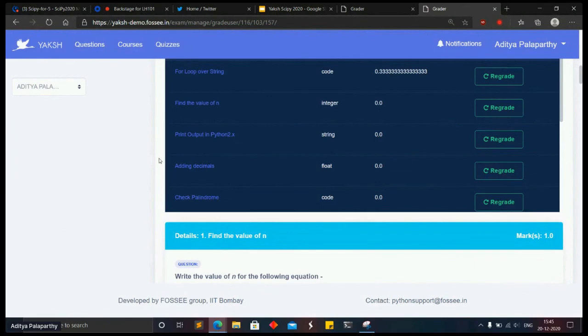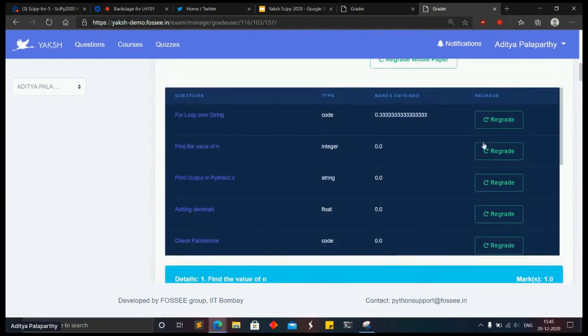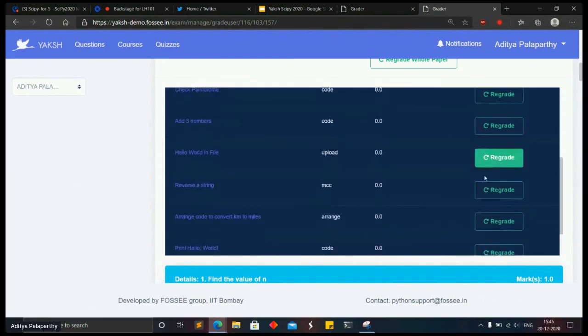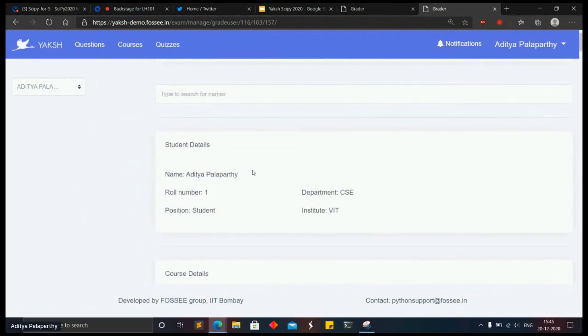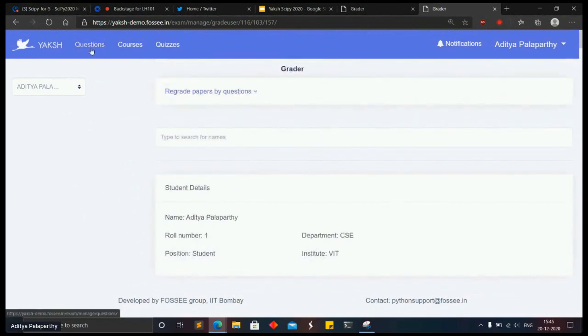I guess we are running short of time. You are almost out of time now. Yeah, I'll just quickly wrap up, just 2 minutes. So this is the regrade. You can quickly regrade any question or any paper, the whole paper or the student paper.